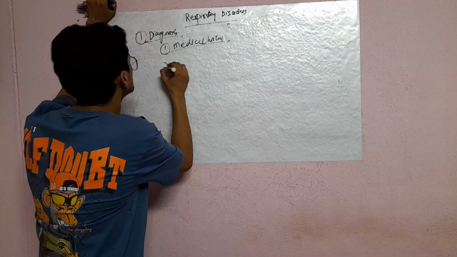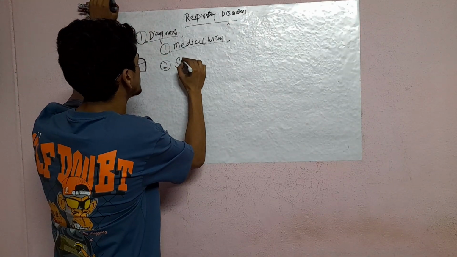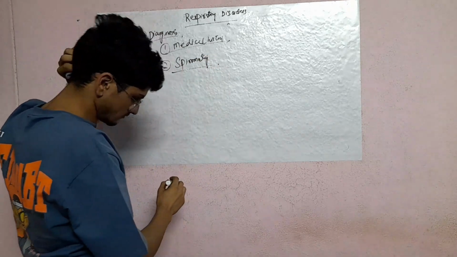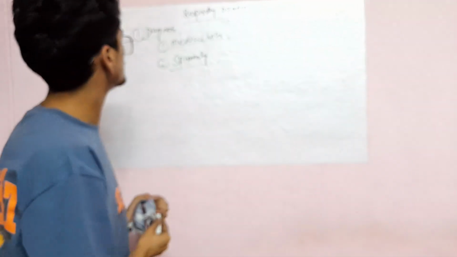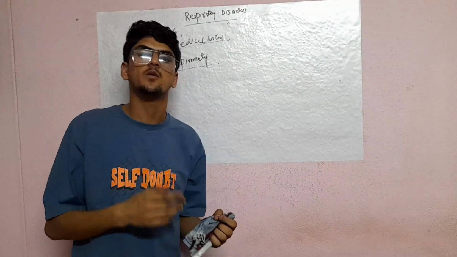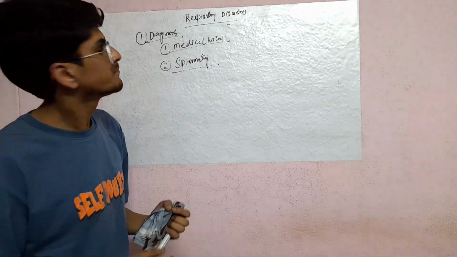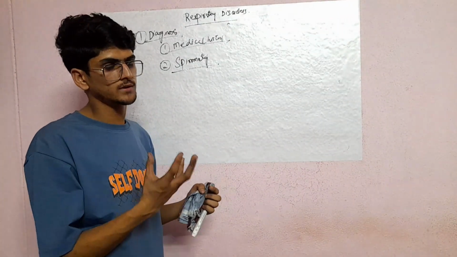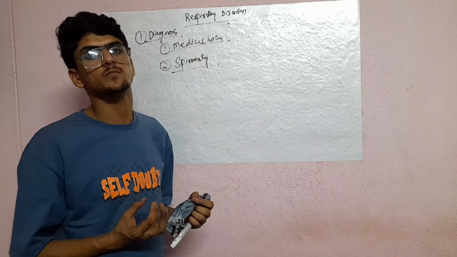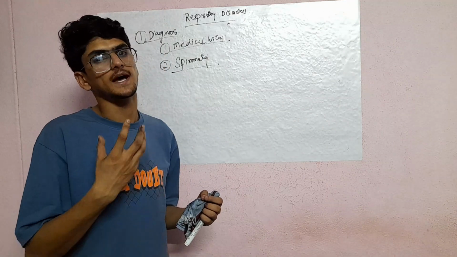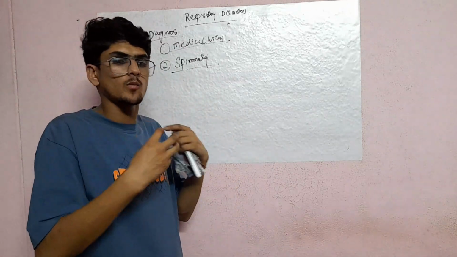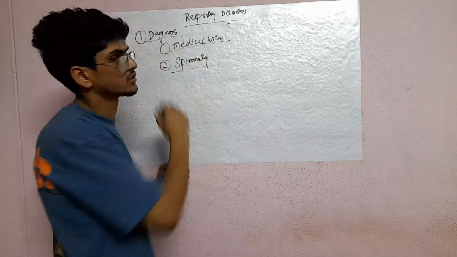Next, spirometry. In front of you is the spirometry. As all of you know, in spirometry we check the lung capacity. How much is the lung capacity? In our labs there will be a spirometer. In that you check the lung capacity: how much air you can exhale, how much you can inhale, how much is your capacity inside. So you check it through spirometry.